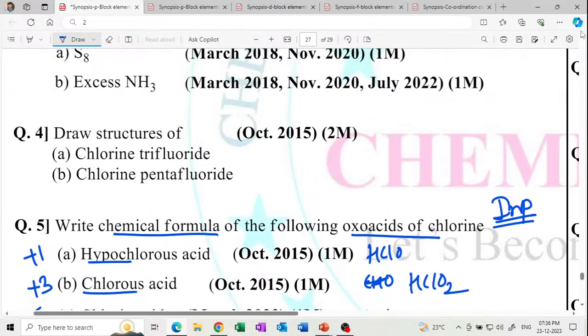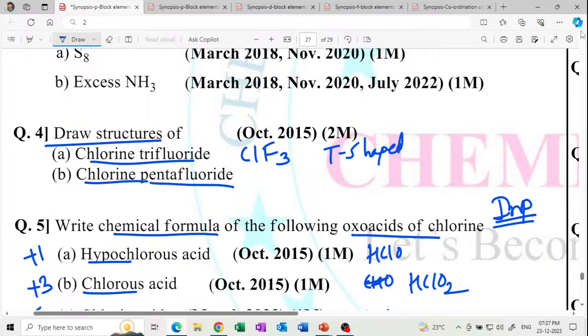Draw the structure. Chlorine trifluoride, ClF3: draw a T shape. It contains 2 lone pairs. Then the pentafluoride: square pyramidal, it contains one lone pair.